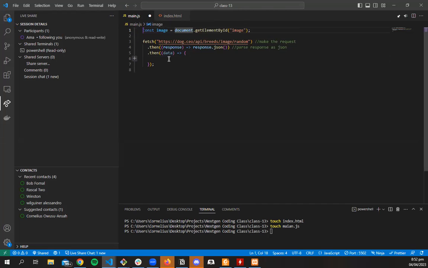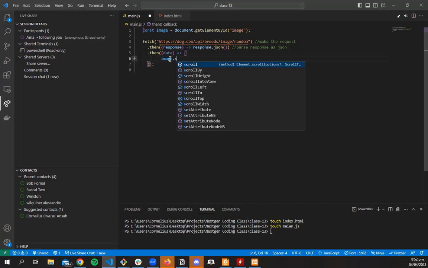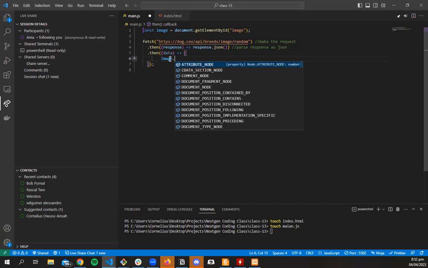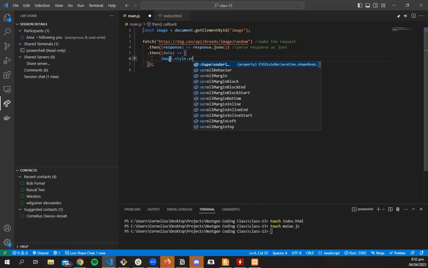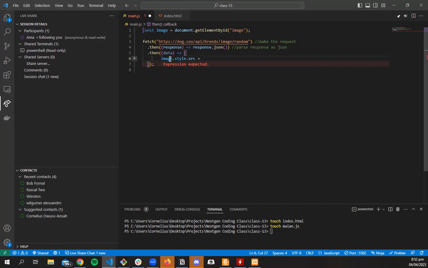When we get the data, we can grab the image, then target the source, SRC. Then we could insert data.message.